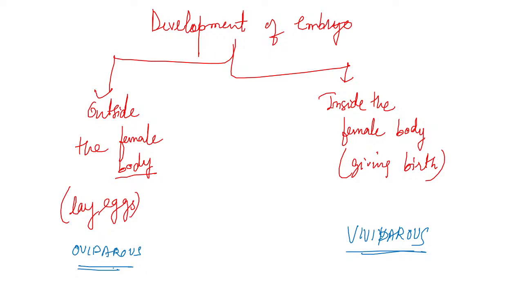Now, in the plants, we have come to the end of this session. So, in the plants, the zygote is formed inside the ovule, right? And after fertilization, what do we get? We get the flower. In plants, the zygote is formed inside the ovule.